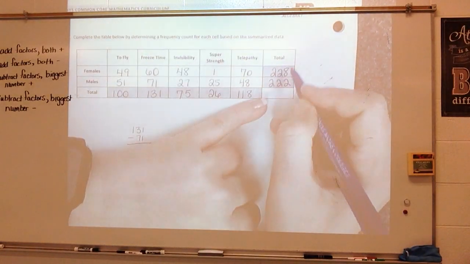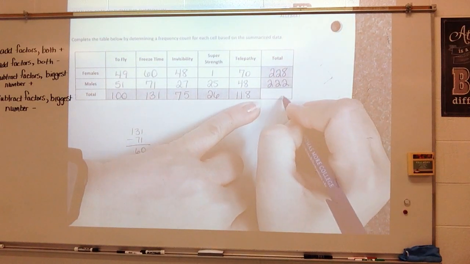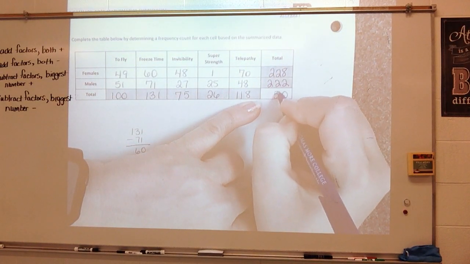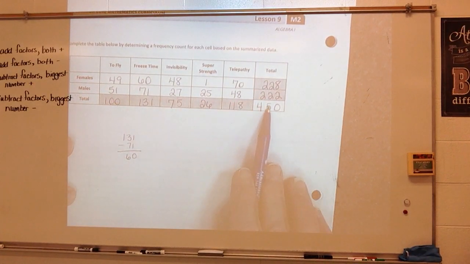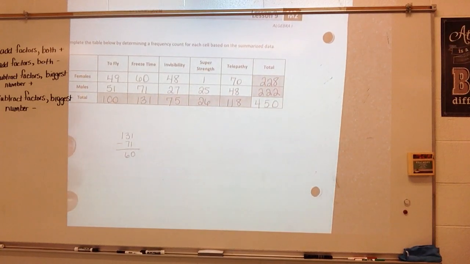This should add up to what? It should add up to 450. So I get 450. And you can check and make sure all of this adds to 450, and there's your table.